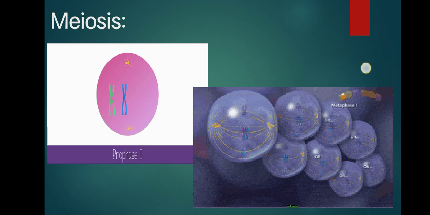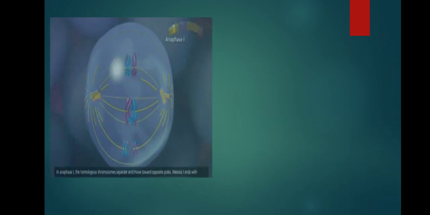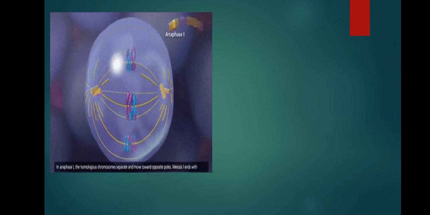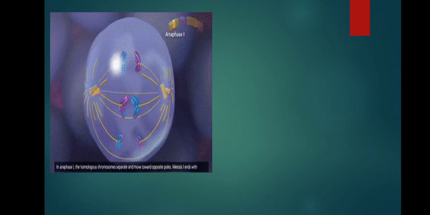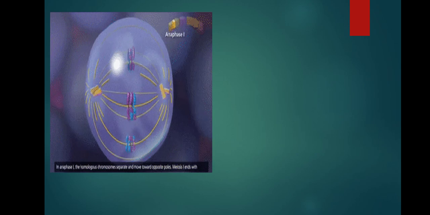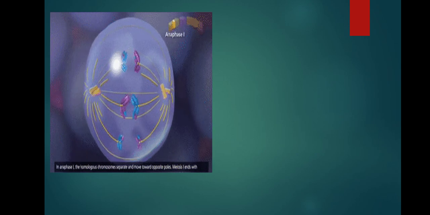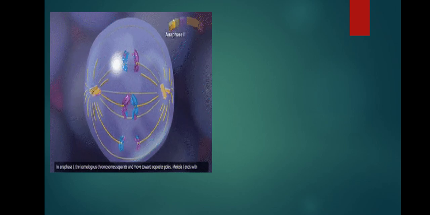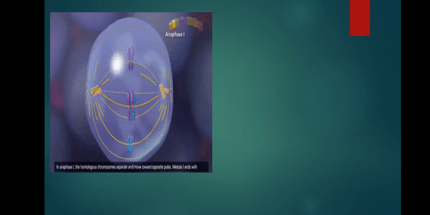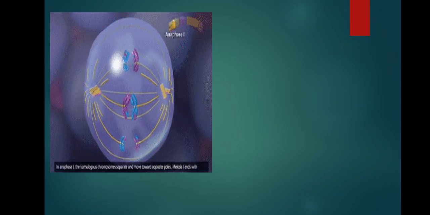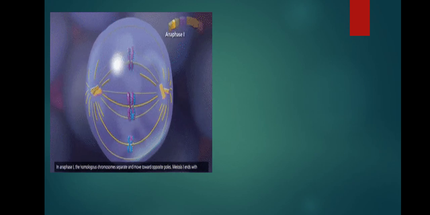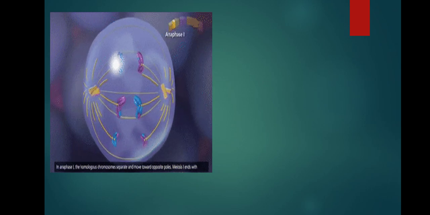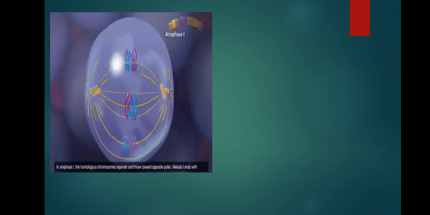Next is anaphase 1. The sister centromeres remain connected to each other and chiasmata dissolve. Homologous chromosomes move to the opposite poles. So in anaphase 1, the homologous chromosomes move to the opposite poles. As you can see in this picture, the homologous chromosomes are moving to the opposite poles.